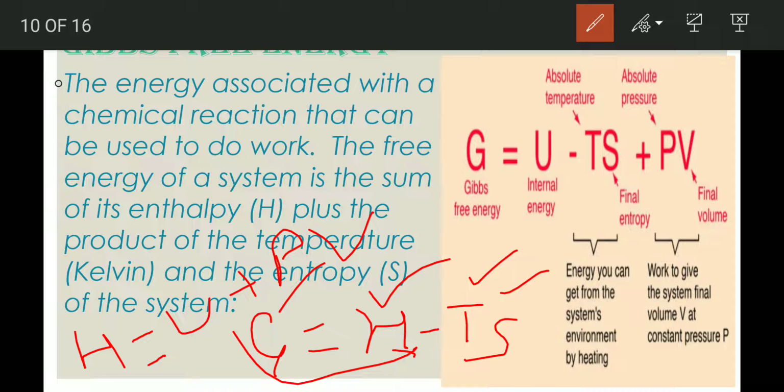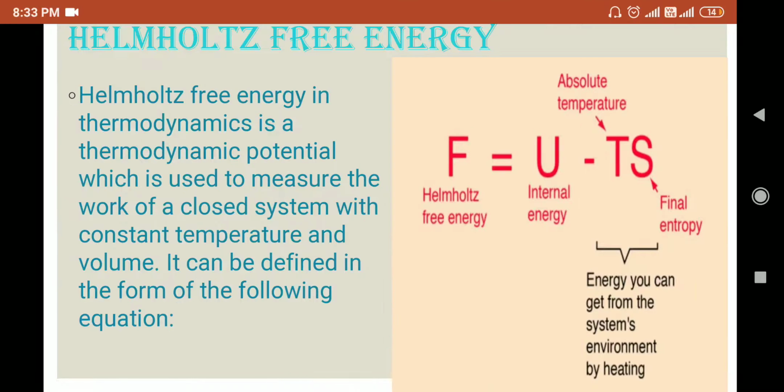Now coming to Helmholtz free energy. Helmholtz free energy is used in the calculation of thermodynamic properties from measurable quantities like temperature, pressure, volume, etc. Helmholtz free energy gives a measurement that only requires constant temperature, so it is extremely useful in situations with fluctuation of pressure.